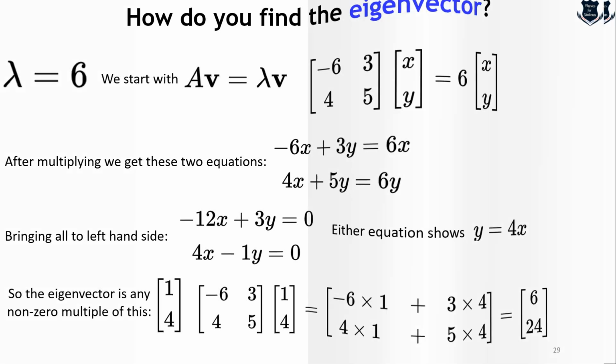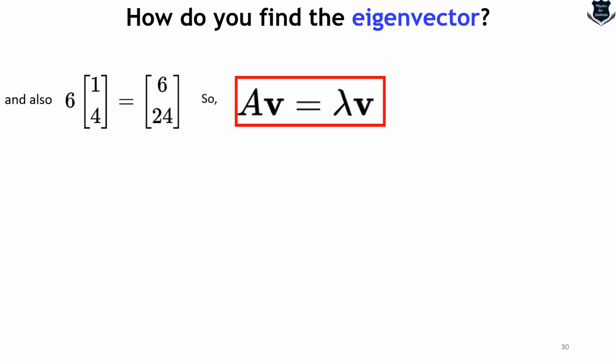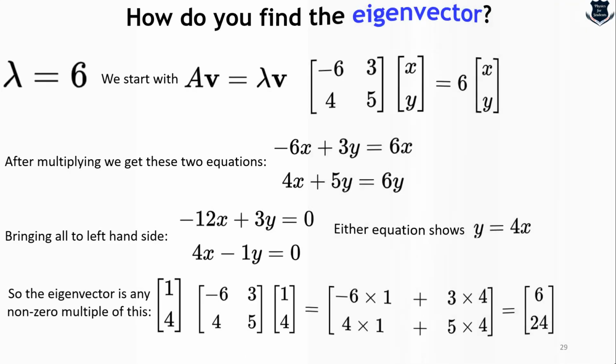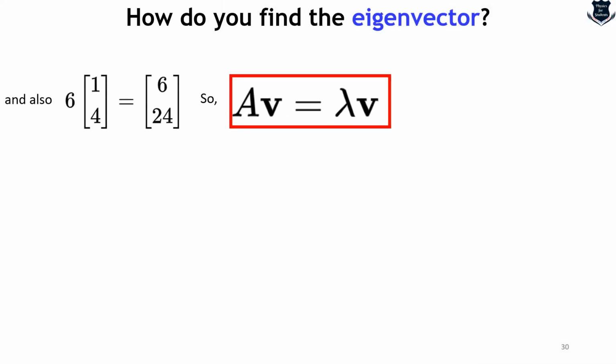We have done this. And also if you turn the page to a fresh page, we do this: (6, 6, 1) equals (6, 24). And finally again this (6, 24); if you go back here, you will see this one is (6, 24). The next page is also (6, 24). So from here we prove that Av equals lambda v.